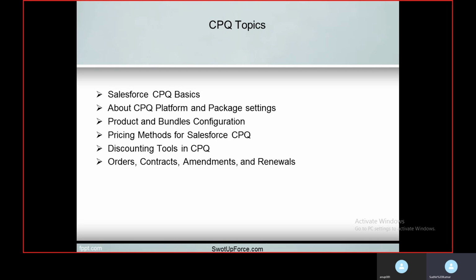These are a few topics which I have included over here, like product and bundle configuration, pricing methods for Salesforce CPQ, discounting tools in CPQ, order, contract, amendment, and renewals. These are the few topics which I have picked up initially, and we will be adding more topics as we discuss in different sessions.